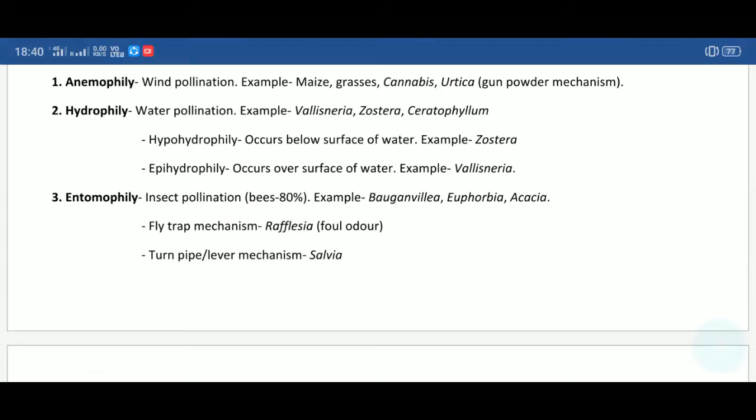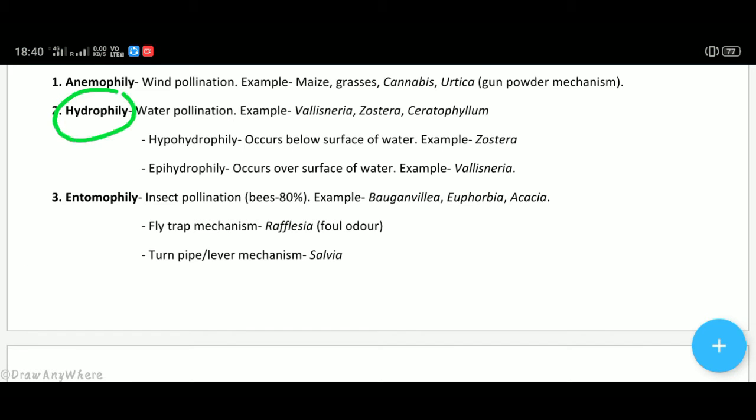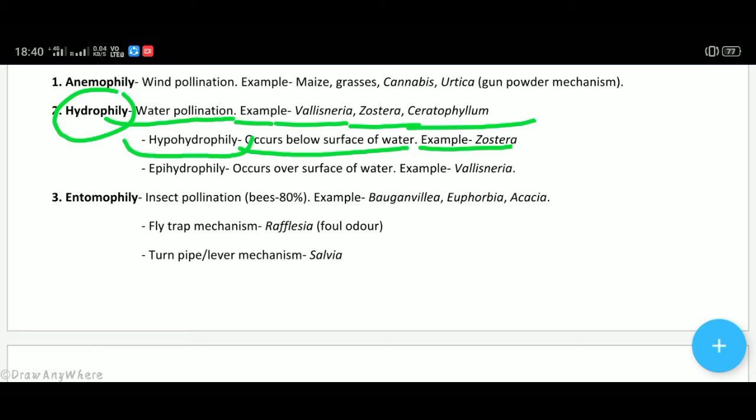Other is hydrophily. Hydro means water. Water pollination is known as hydrophily. Example in case of Vallisneria, Zostera, Ceratophyllum. We'll deal with these three examples in detail in coming topics. Now hydrophily is of two subtypes, that is hypohydrophily. Hypo means below, occurs below the surface of water. Example in case of Zostera.